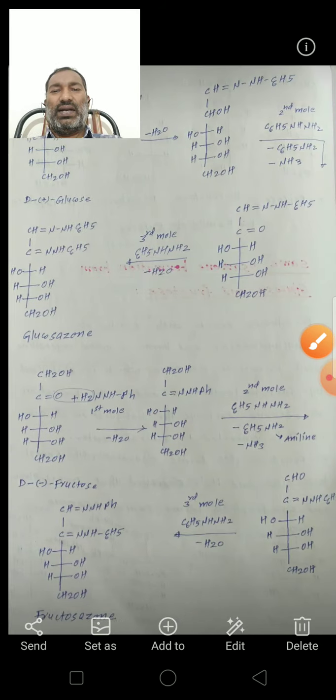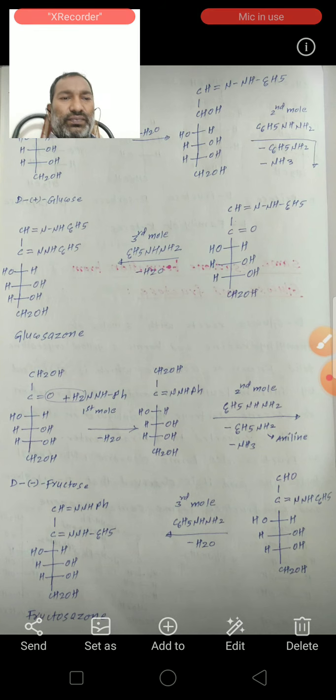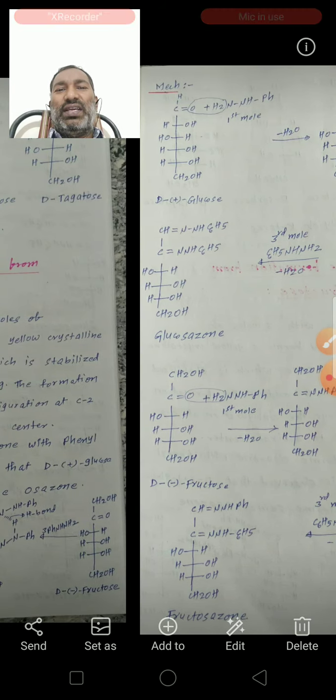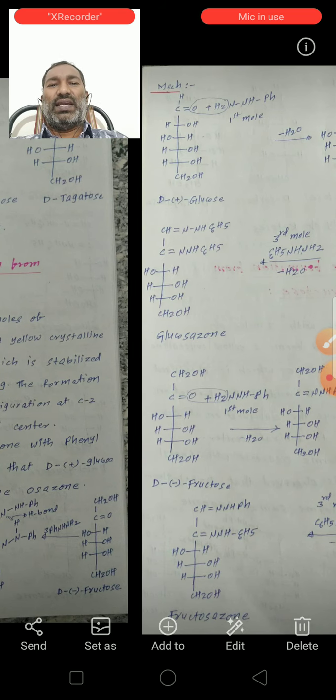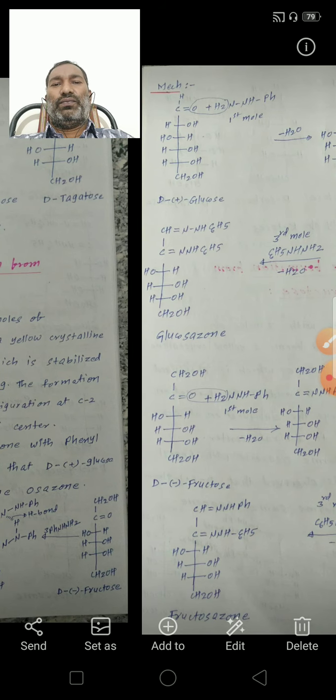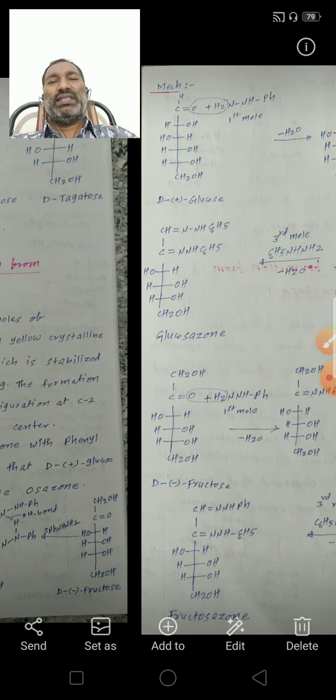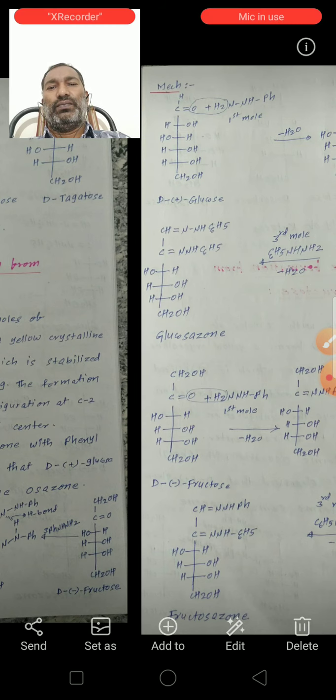See the mechanism of this reaction. Take first D-glucose. D-glucose reacts with the first mole of phenylhydrazine. The phenylhydrazine formula is PhNHNH2.